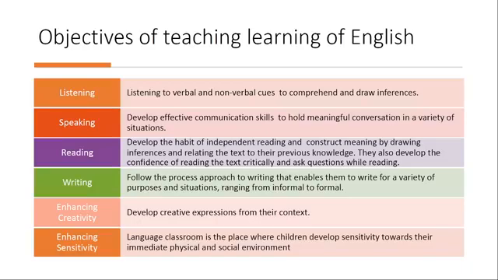The learner should be able to draw inferences, and the reading of the text should be such that the learner is able to recall his or her previous knowledge, so that the text can be connected with whatever he or she knows from previous knowledge.